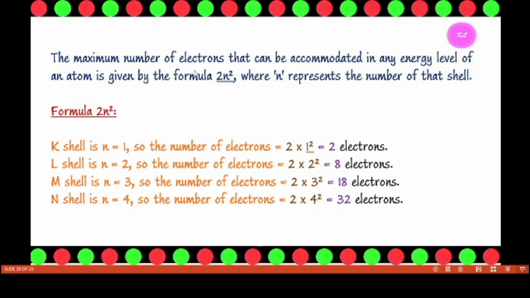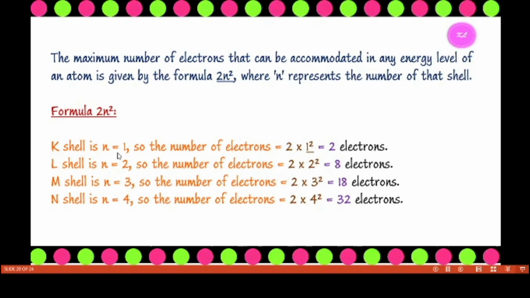The maximum number of electrons that can be accommodated in the energy levels of an atom is given by the formula 2n squared, where n is the number of the shell. Okay, n represents the number of that shell. For example, the K shell. We conclude the K shell contains 2 electrons. We use the formula 2n squared, where n equals 1, the first shell, that is the K shell.